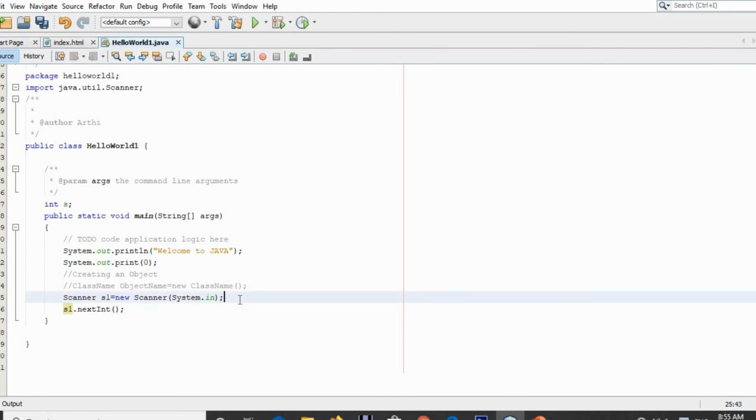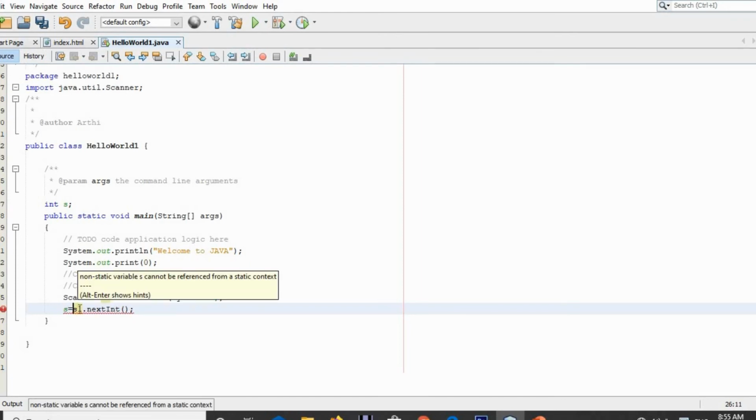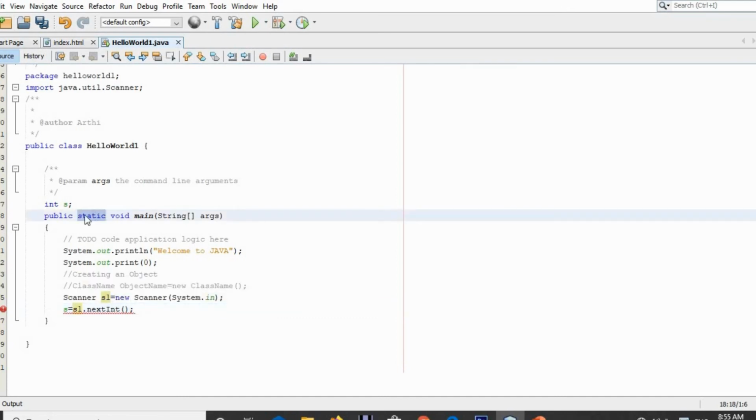So s1.nextInt() will make your compiler wait for the user to enter some value. Now we can store this value inside our variable s, right? So again we are getting an error: non-static context cannot be referenced from a static context. So here the main function is of static type, which should contain only the static variables or objects, right?